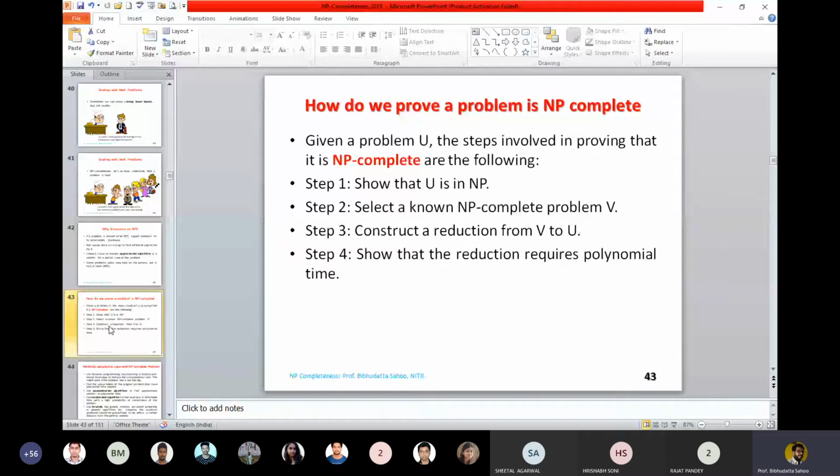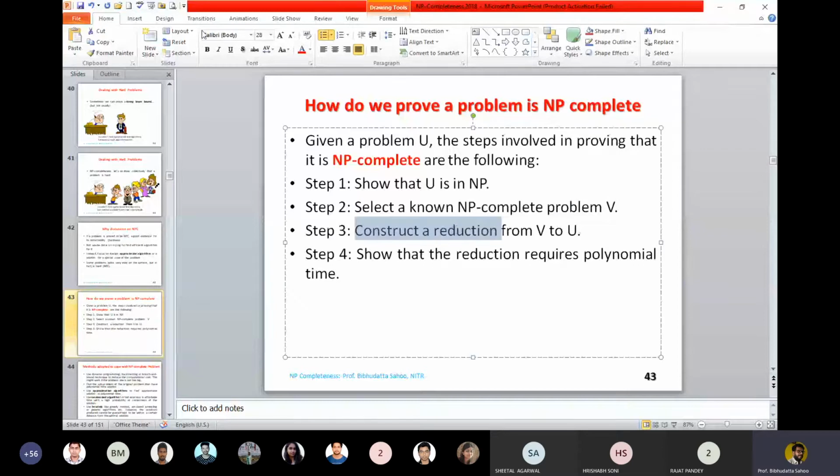Step number 1, show that U is in NP. Then select a known NP complete problem, that is V, and construct a reduction. So here actually we are proposing a new algorithm. Constructing a reduction means we are proposing a new algorithm whose complexity is polynomial, or you can say in a single line, we are writing a polynomial time algorithm which performs the reduction from V to U.